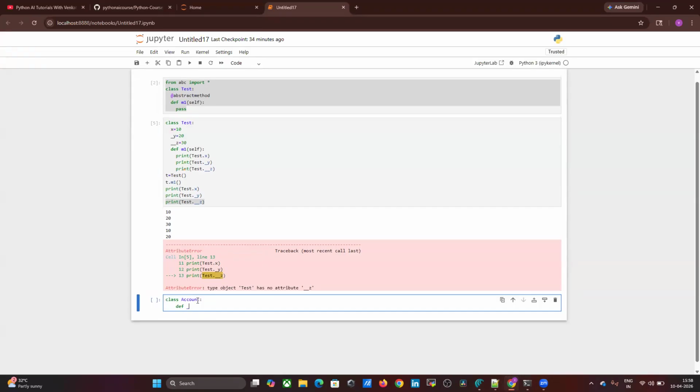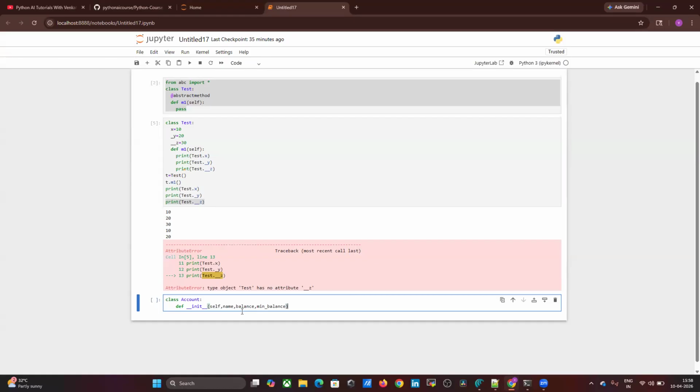def underscore underscore init underscore underscore self comma name. If you are creating an account, what fields are required? Name, okay, name required. Balance is required, and the minimum balance is required.